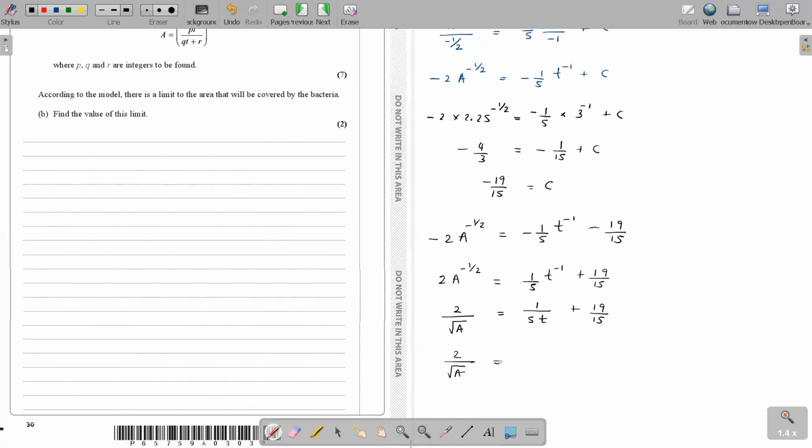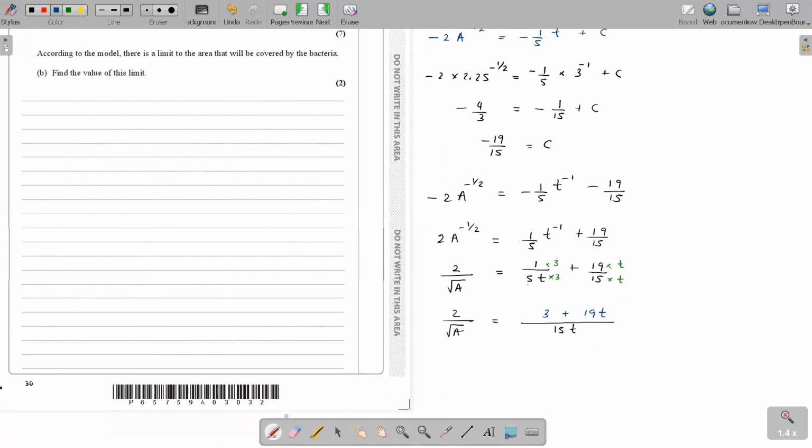All I have to do is take the LCM here. LCM of 5 and 15 is 15, and there's a t. Do you agree? For 5 and 15 LCM is 15 and there's a t. So which means this guy I should multiply up and down with 3, right? Yeah. This guy I should multiply up and down with t. So I get 3 plus 19t.